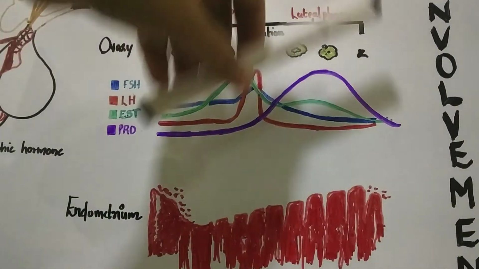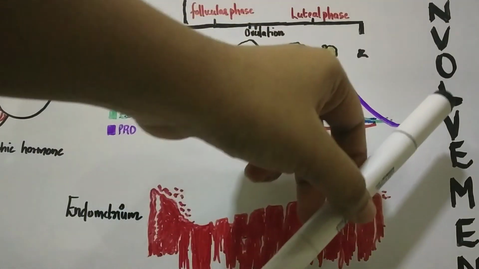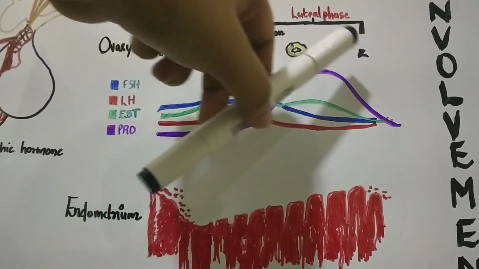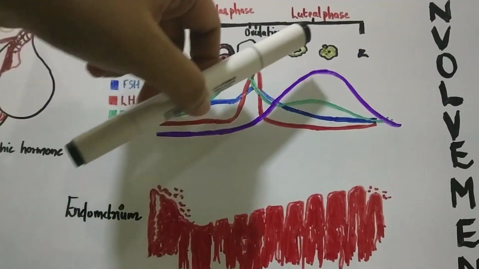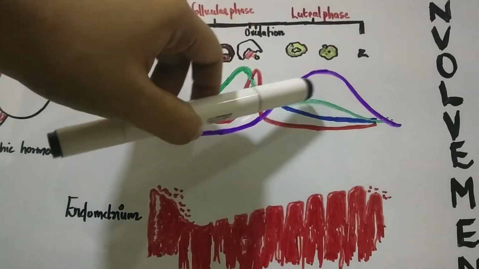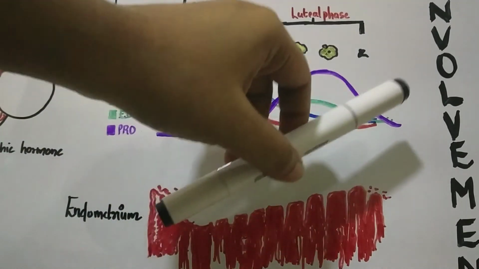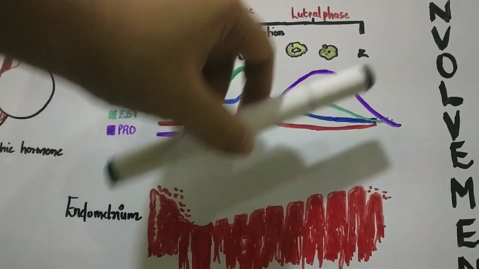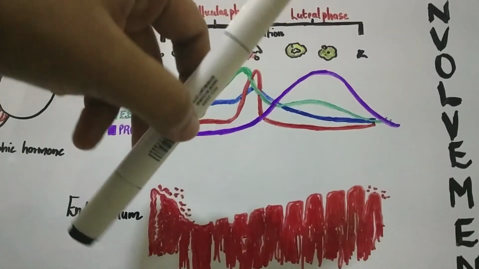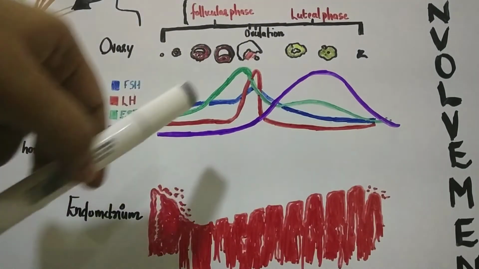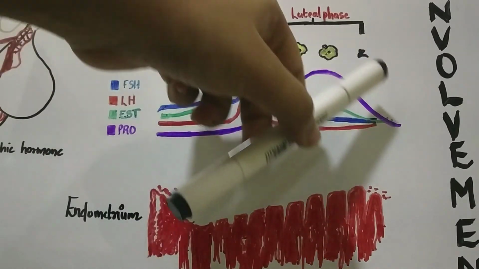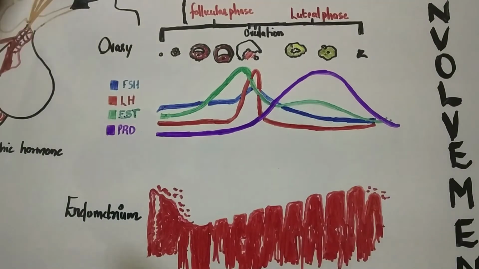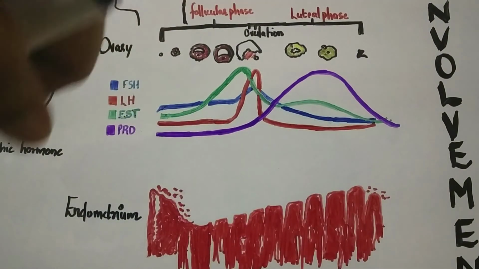In the second phase of the cycle, you can see that the progesterone level is high. That is, the corpus luteum secretes progesterone, so the progesterone level is high. At the same time, the corpus luteum also secretes estrogen, so there is some quantity of estrogen too. And the level of FSH and LH is very low in the second phase of the cycle. So in the first phase of the cycle, the level of estrogen is high, and in the second phase of the cycle, the level of progesterone is high. So these are the hormones that are involved in the menstrual cycle.